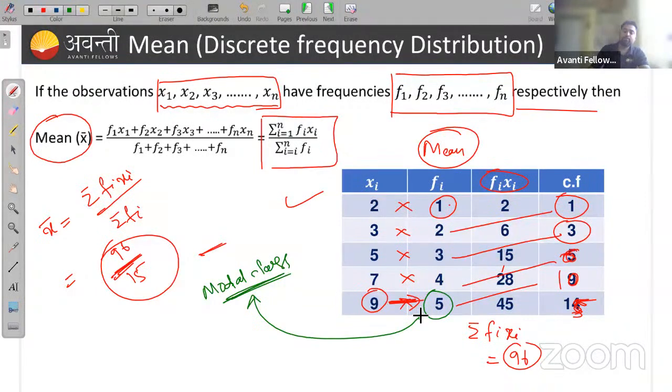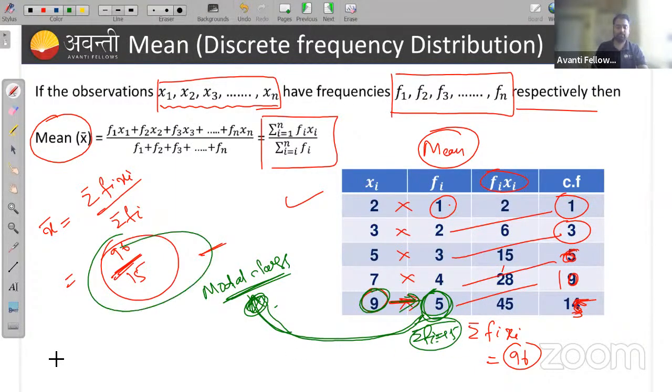So 5 is called my modal class, because 9 is my mode and it has the maximum frequency, and the frequency is 5. The maximum frequency class is called my modal class. Okay, so this is my modal class. Summation of fi has been found: summation of fi is 15. And now you can find the mean easily. Okay, got it.